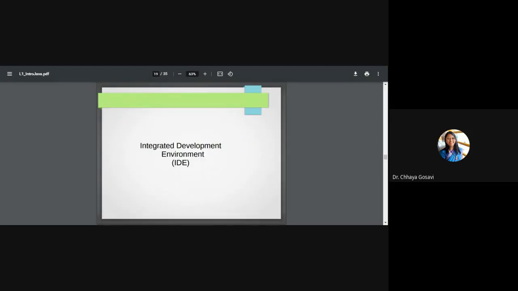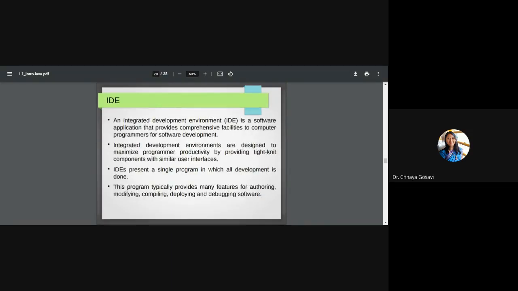The next term is IDE, Integrated Development Environment. For working on Java programs, you can go with Eclipse or NetBeans, any IDE of your choice. As the name says, it is an integrated development environment. It has everything to write code, to execute code, to convert it into libraries, to import libraries, etc. So it's a software application which provides comprehensive facilities to computer programmers for software development.